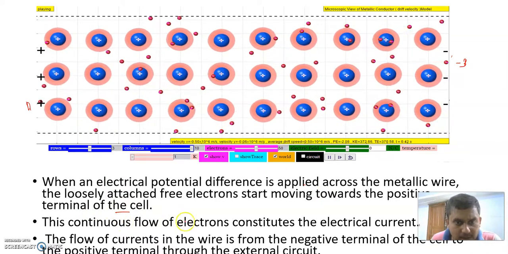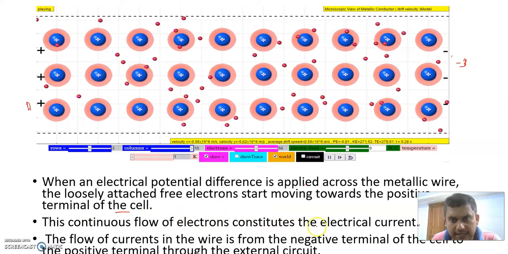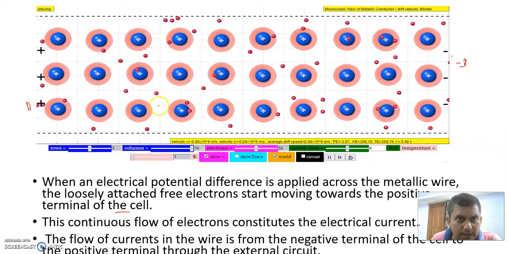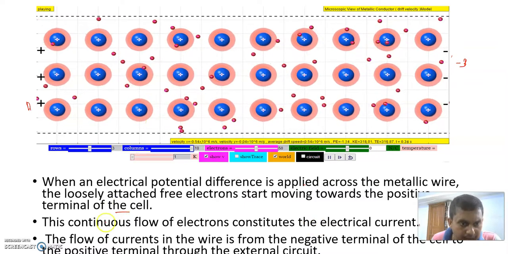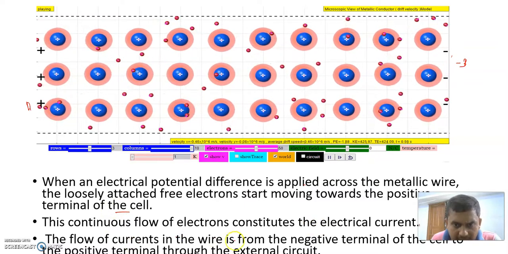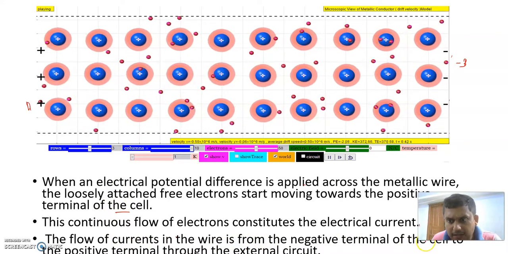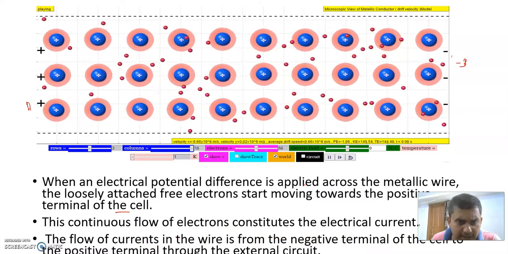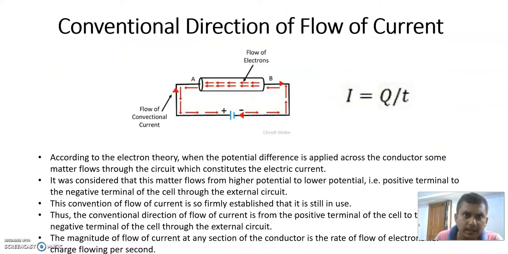This continuous flow of electrons constitutes the electric current. So the rate of flow of electrons is called current. The flow of current in the wire is from the negative terminal of the cell to the positive terminal through the external circuit. Now, the conventional direction of the current.